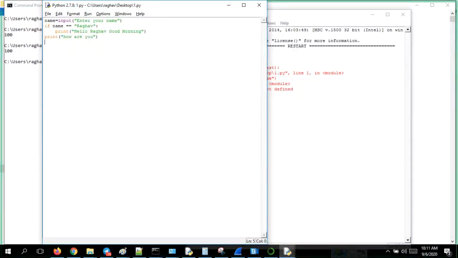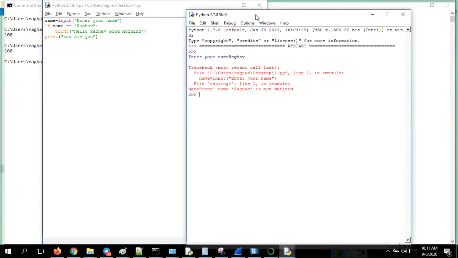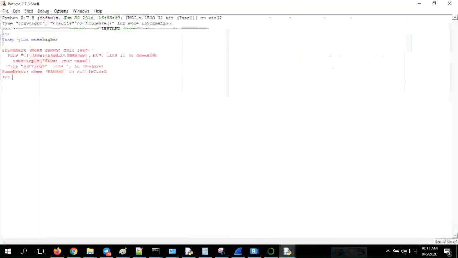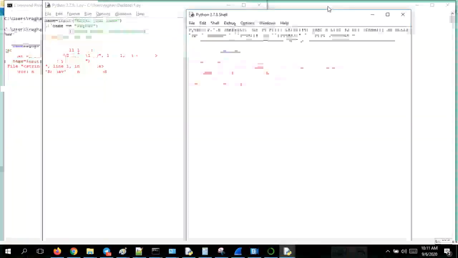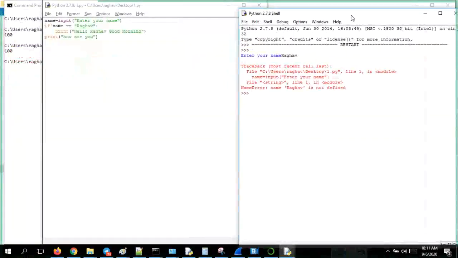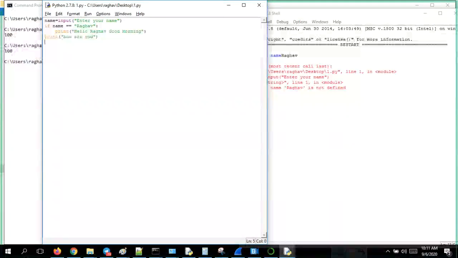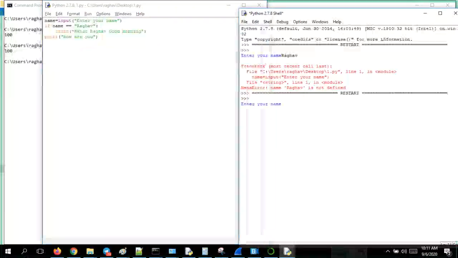Where I have given, did you observe anything here? Enter the name Raghav. If name is equal to Raghav, meaning both are the same, then print hello, good morning. I think we can use else here. No, no, no. First of all, this condition has to go inside, right? So I'm just running this.